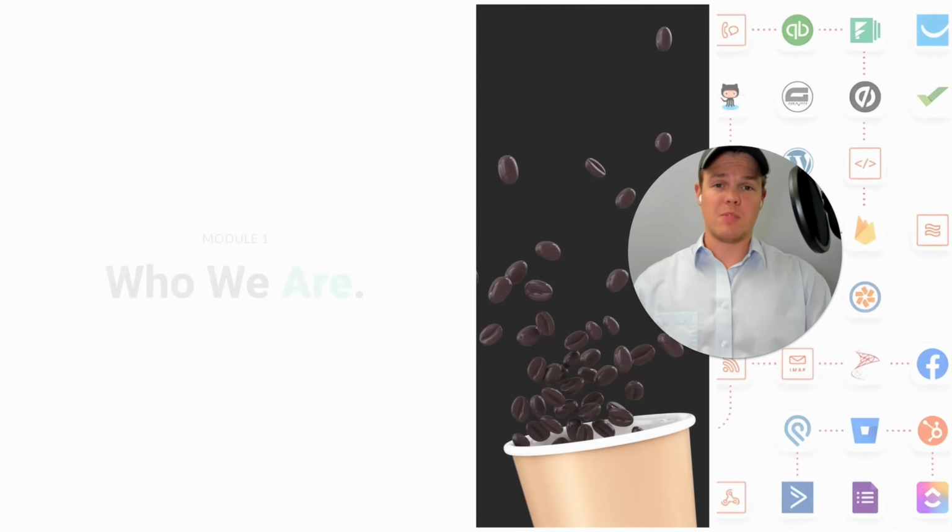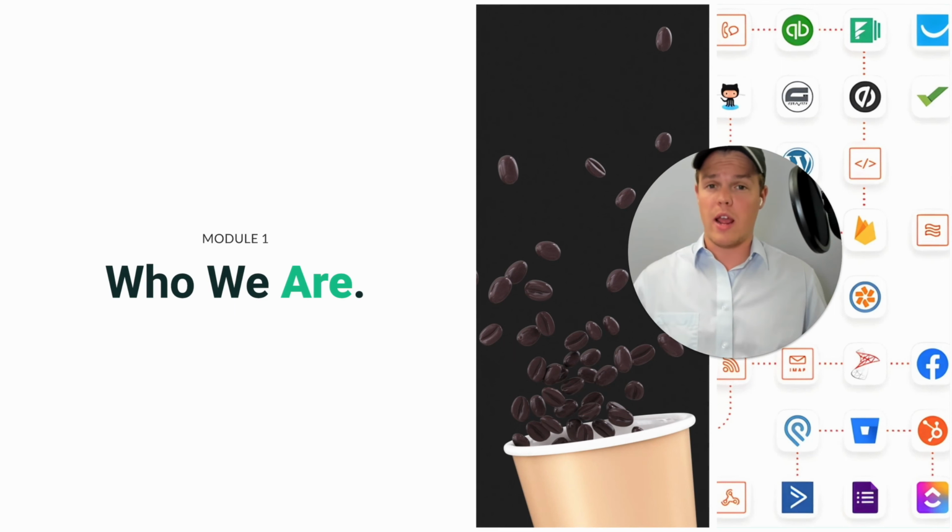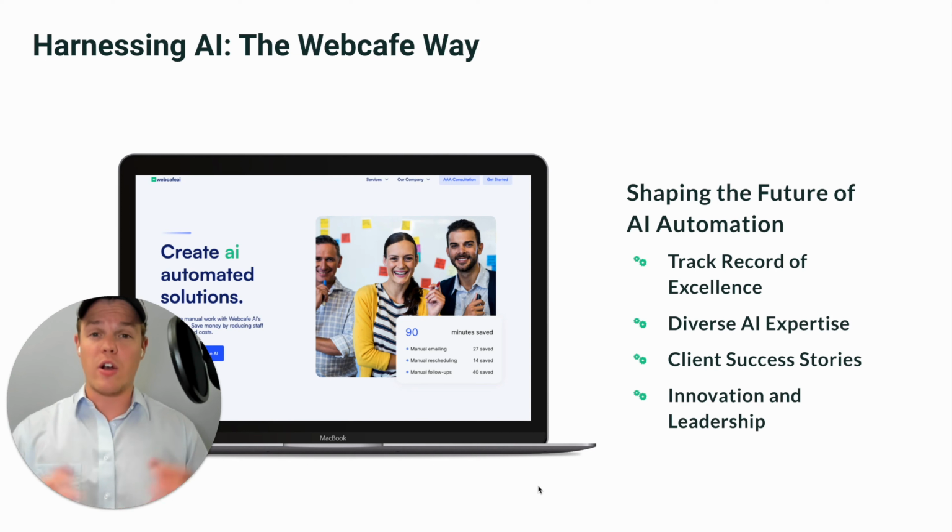Let's jump into the first module, which is going to be who we are and what even is Web Cafe AI. We here at Web Cafe AI are an AI automation agency ourselves, and we have educated businesses and other AI automation agencies across industries when it comes to integrating this technology, as we see the value it proposes when lowering costs and increasing productivity. Therefore, all the information you receive on this topic and all the different strategies that we propose have been tried and tested, and you can be certain that they are valuable insights when it comes to this industry.